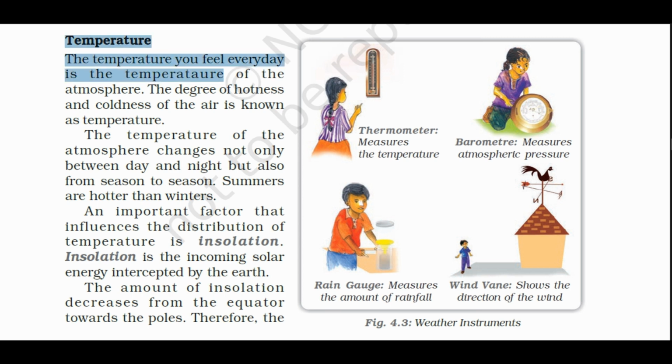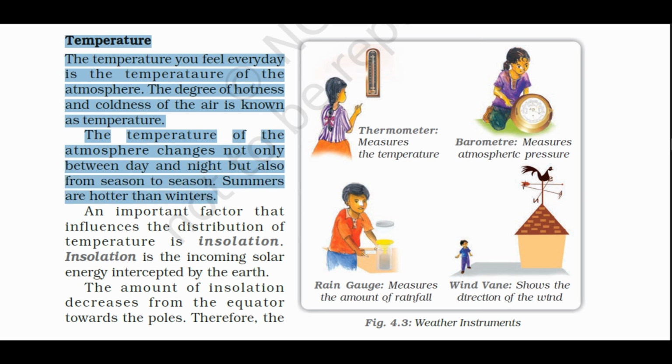Temperature. The temperature you feel every day is the temperature of the atmosphere. The degree of hotness and coldness of the air is known as temperature. The temperature of the atmosphere changes not only between day and night but also from season to season. Summers are hotter than winters.